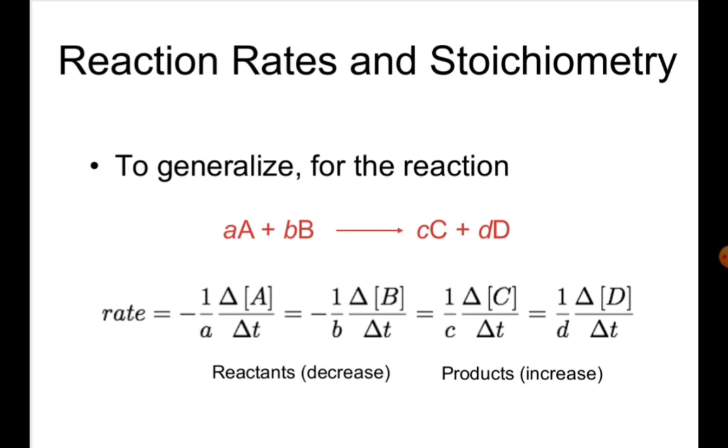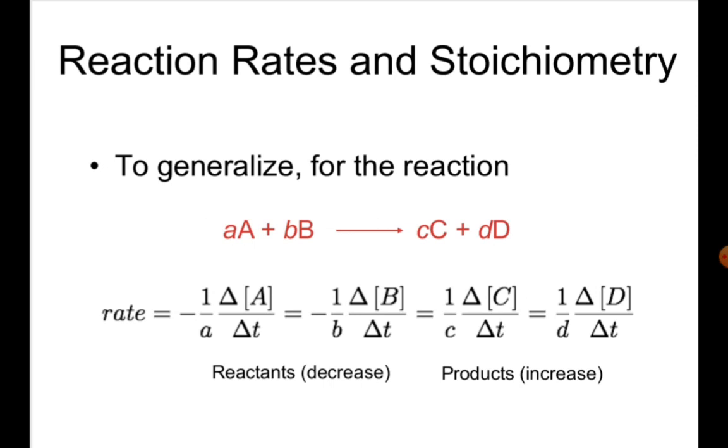Now, to generalize for the reaction, here we consider the stoichiometric value of both reactant and product. In that case, the rate of a reaction can be expressed as the reciprocal of the stoichiometric value, which is multiplied with the change in concentration of both reactant or product with respect to time respectively.